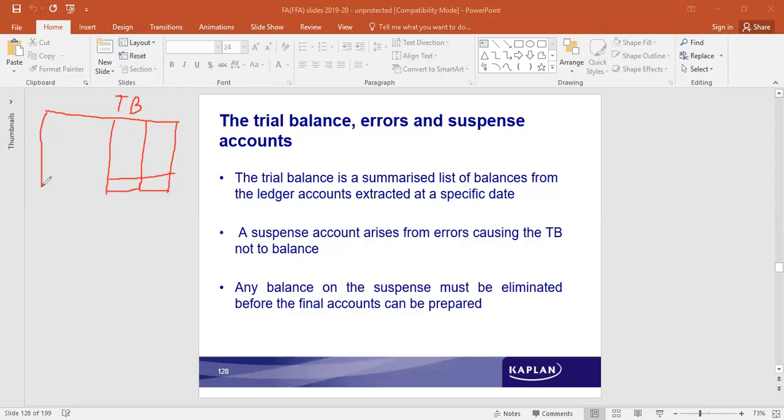A suspense account arises from errors causing the trial balance not to balance. Any balance on the suspense must be eliminated before the final accounts can be prepared. So until the error is identified, or whatever way they want to settle, it should be adjusted. Any balance on the suspense must be eliminated before the final accounts can be prepared.